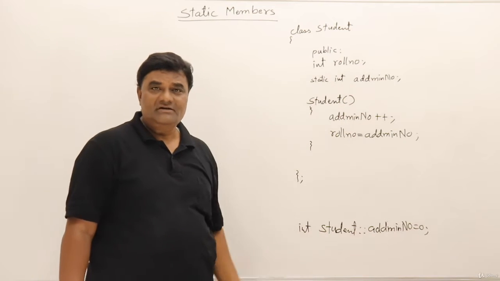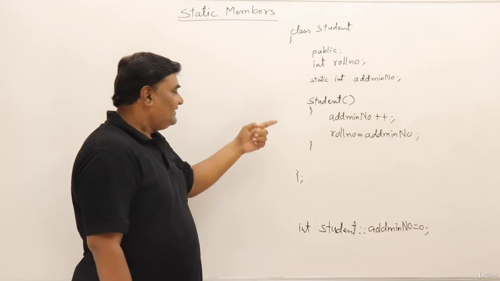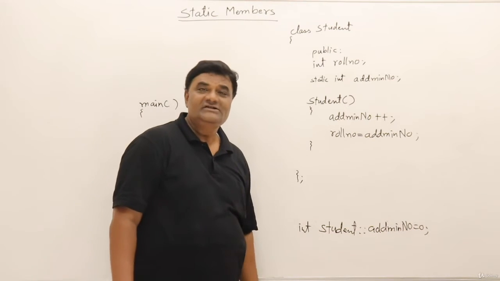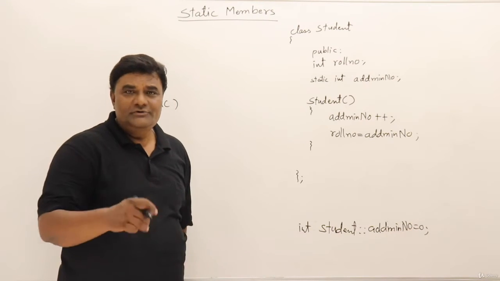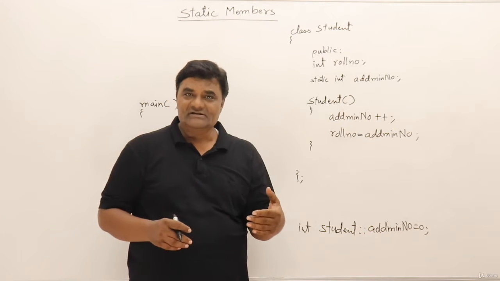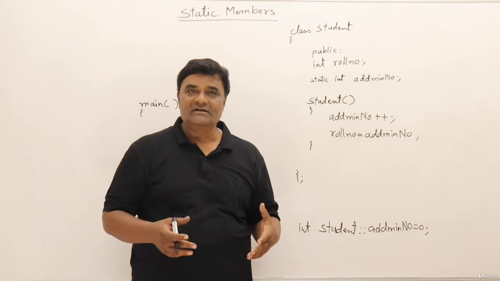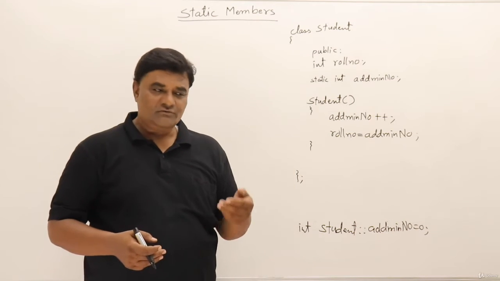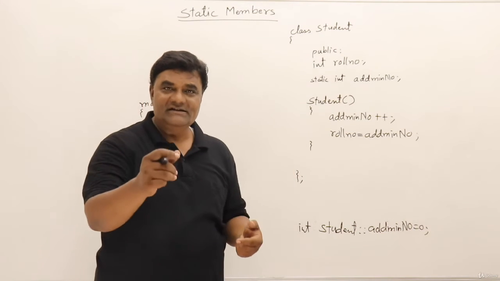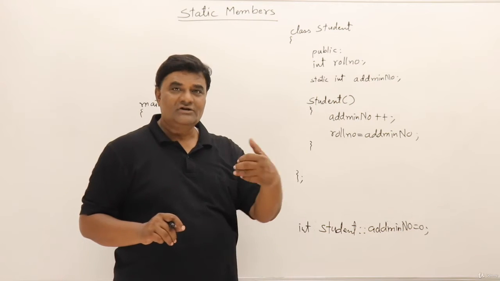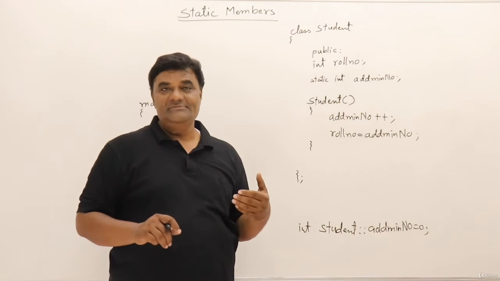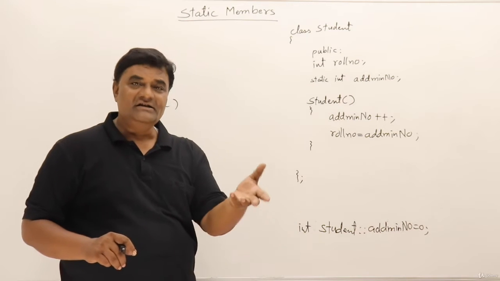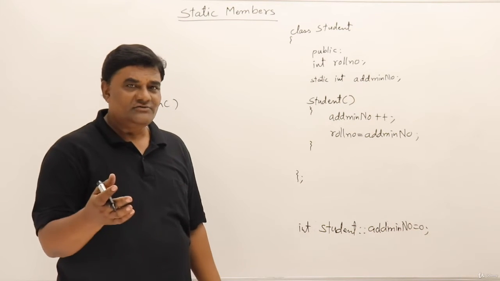Admission number. In short, I have written like that. Then that is a static, so it is declared outside and it is 0, initially 0. So usually you will be knowing that when you get an admission in some college, some institution, somewhere, suppose the practice is like this. When you are getting an admission, the admission number is given as a roll number. First student, his roll number is 1. Second person who took admission, his roll number 2. Then third student, his admission number 3. So his roll number is 3. Like this you can set the number.